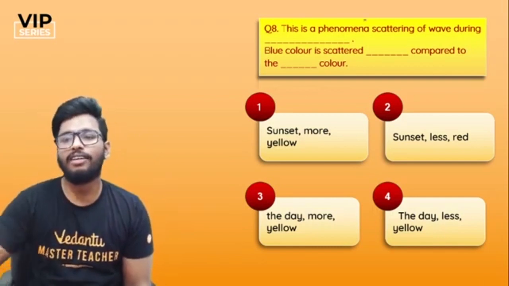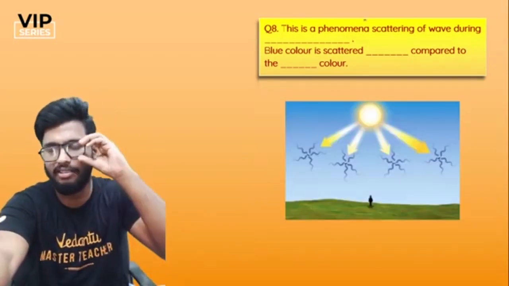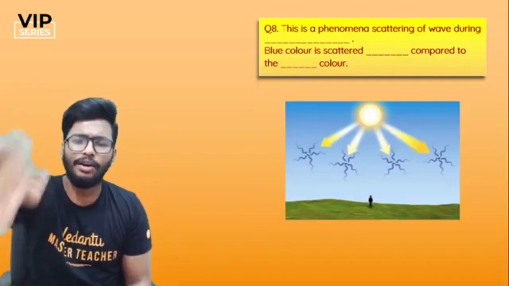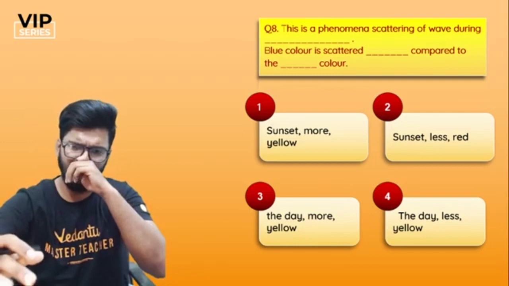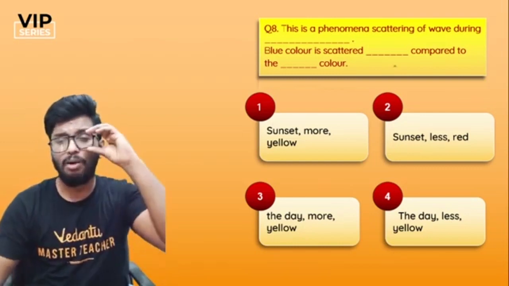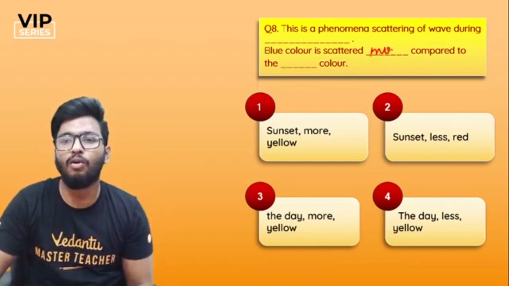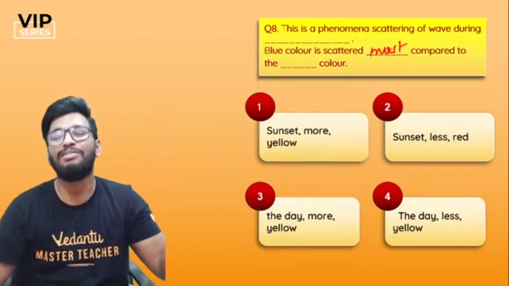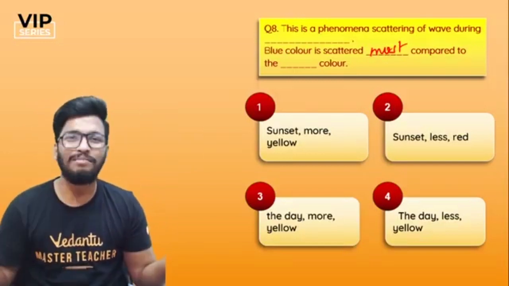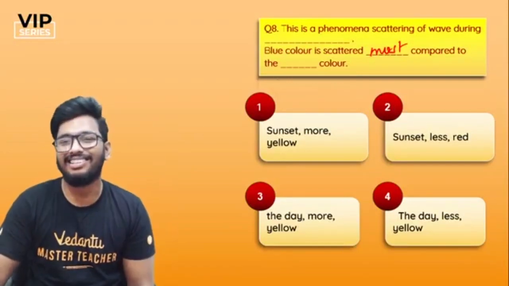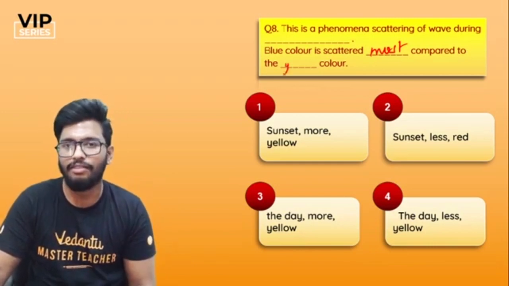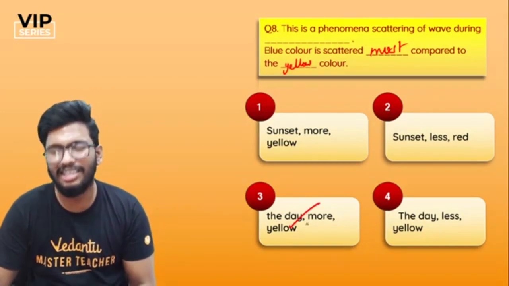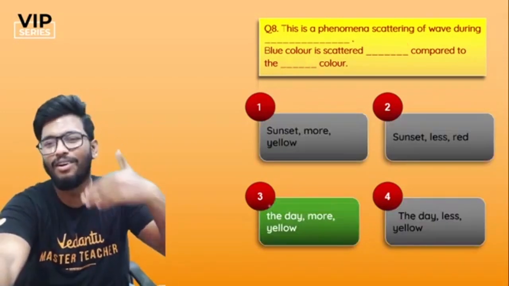The phenomenon of scattering of light, the wave during this one, is definitely during the daytime. People, you can see that because the sun is almost above your head, so it's during the daytime. That's obvious. Yes, blue color is actually the one that's scattered the most, and that's how the clear sky that you see is bluish in color. Compared to all the other colors, compared to yellow, so yellow or red is the right answer. So the answer to this question is actually option number C. It's going to be the day, more, and yellow.